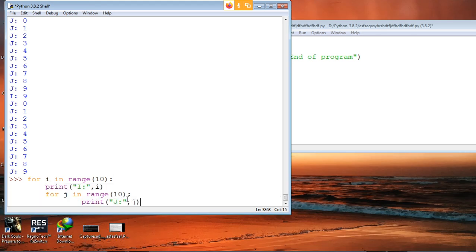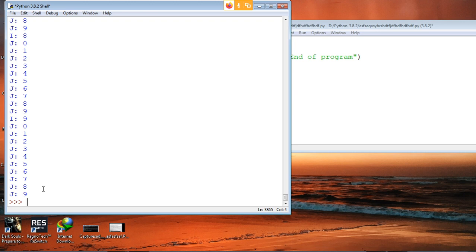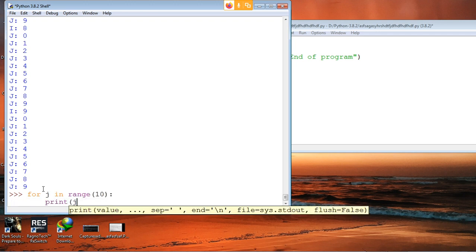So essentially imagine that for j in range we had inside the second loop, and print j. Forget about that continue for now, but we had this.